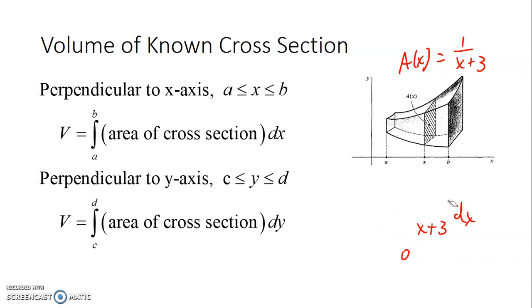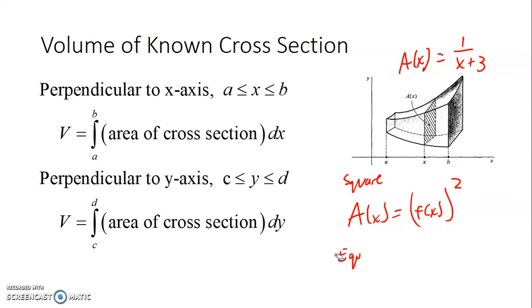Sometimes they will give you a region and say the cross sections are squares perpendicular to the x-axis. In that case, you'd have to figure out what your function is and then find a formula for area. So if it was a square, it would probably be the function squared, because the area of a square is side squared. If it was a triangle, let's say it's an isosceles triangle, and one of the legs is in the region, then my area would now become 1/2 times f of x squared. So sometimes you'll have to create the area function if they tell you the shape of the cross section.